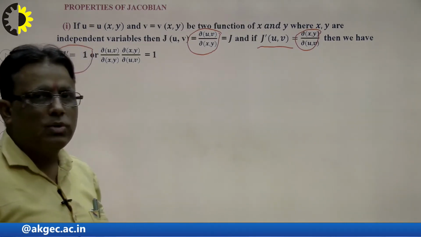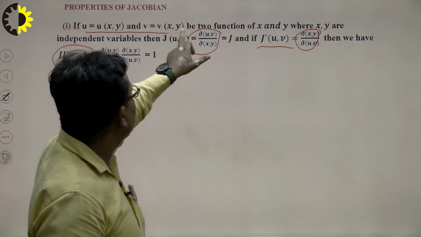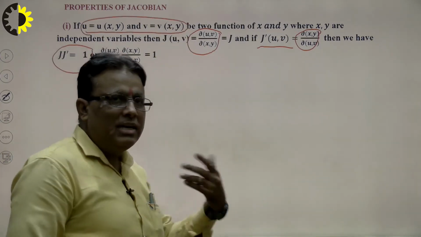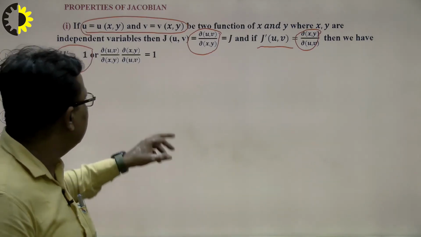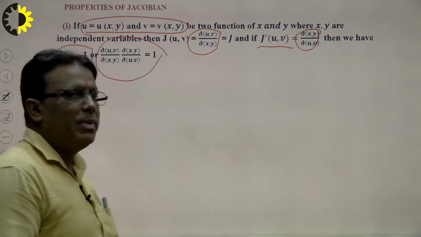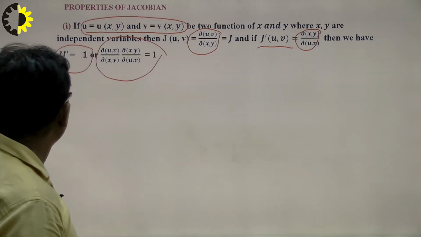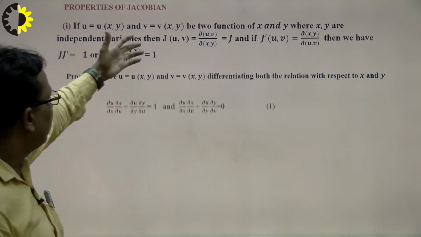Suppose I want to calculate j dash, and this is given. First of all, in a numerical we calculate j and then transfer to j dash is equal to 1 upon j. Here this is the formula together, right? So we see here some problem based on this property, how to solve. We see here that this is the proof of this portion.